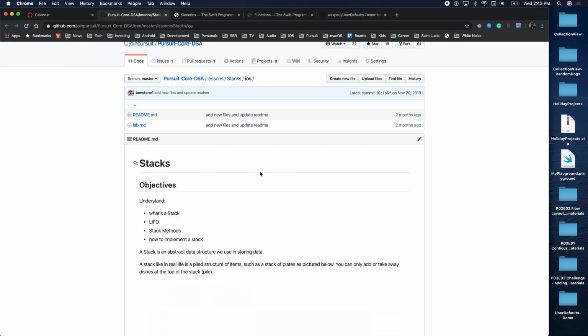Elements. You see, the minute I said elements.append, I'm changing my array, right? So if I comment this out here, I take this out and I'm not doing anything, there's no problem. But the minute I'm trying to change one of my properties on a struct, I need to mark the function that's doing the change mutating. And we'll mark this function public because we need people outside to access it. Great. So this is good. I'm able to push items onto my stack. What's the next function a stack could do? Pop. Okay, so let's go write the pop out.